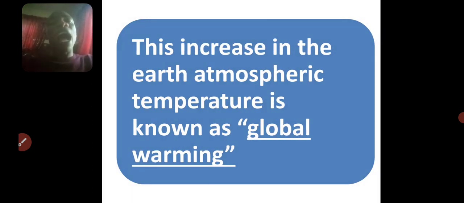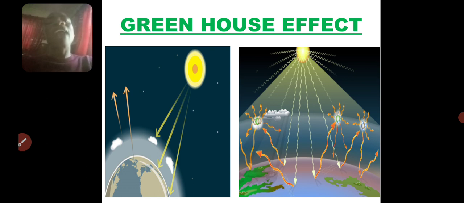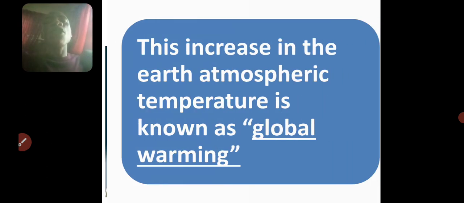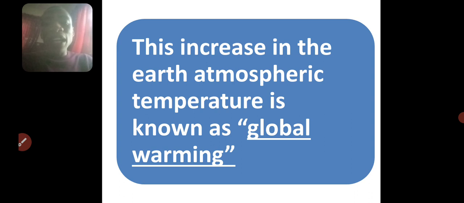Now, when the heat gets trapped into our earth's atmosphere, it has some great consequences on all of us and our own activities on the earth. Because when the heat gets trapped into our atmosphere, the temperature of the earth increases in a phenomenon that is called global warming. That is, the temperature of the globe. The globe refers to earth. The temperature of the globe becomes warmer than before because it has now increased. You call that phenomenon global warming. An increase in the temperature of the earth is known as global warming.